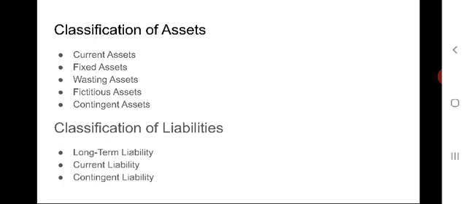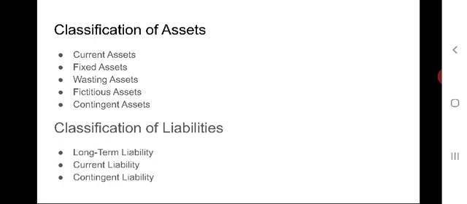Next, when it comes to contingent liability, these liabilities are not actually liabilities, but their becoming actual liabilities depends on the occurrence of certain events which are uncertain. Contingent liabilities are not recorded in the books of account and are not shown on the liability side of the balance sheet, but are shown by way of a footnote at the bottom of the balance sheet.